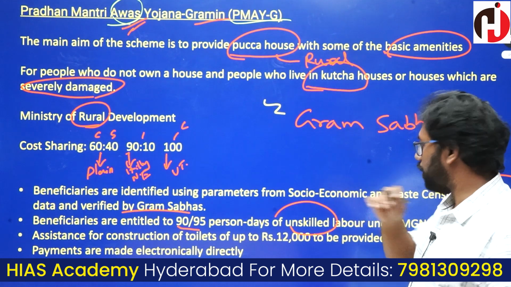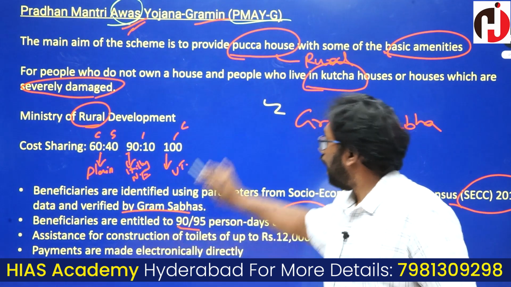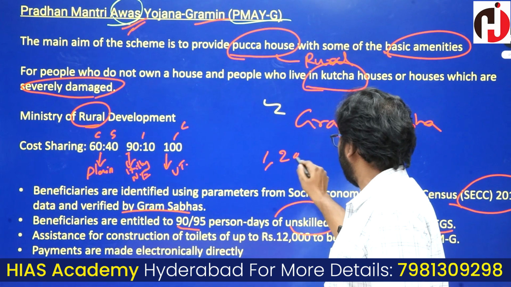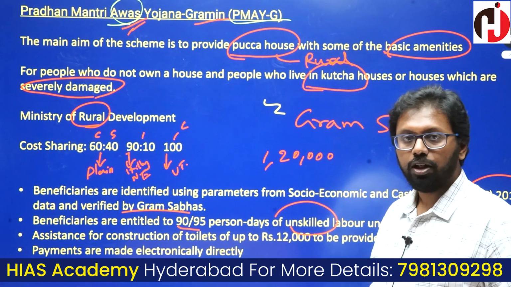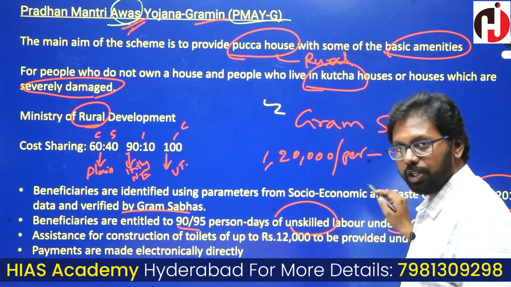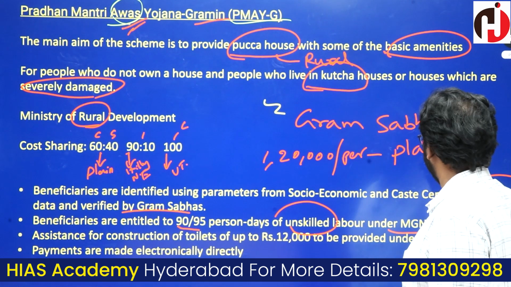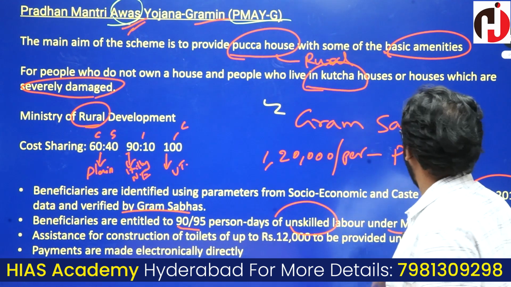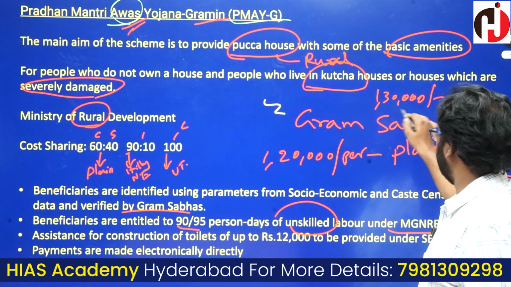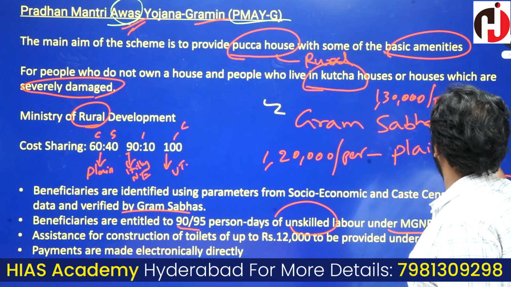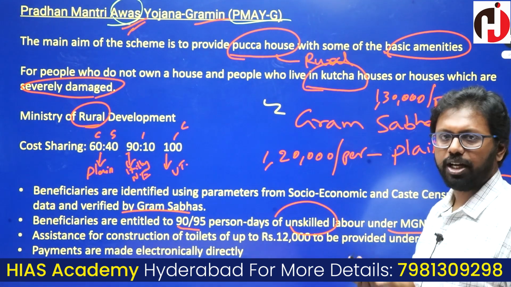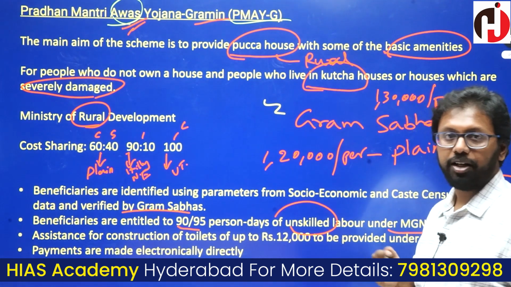One more very important fact about this scheme: they will be provided 1,20,000 per unit for those households in plain areas, and 1,30,000 per unit for those in difficult terrain areas, like those under left-wing extremism and integrated development areas.